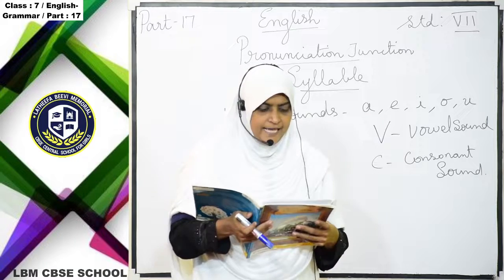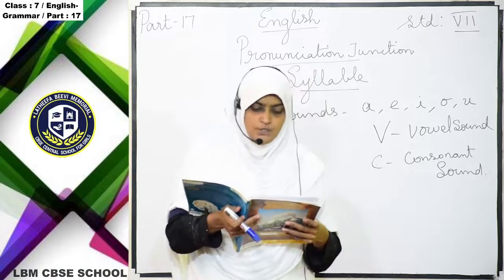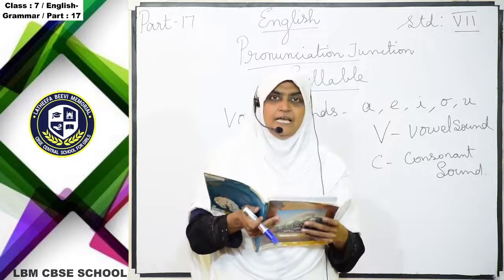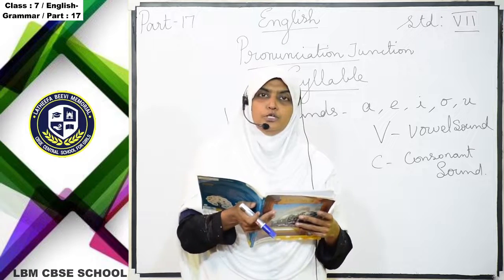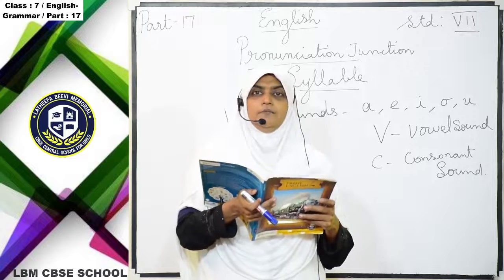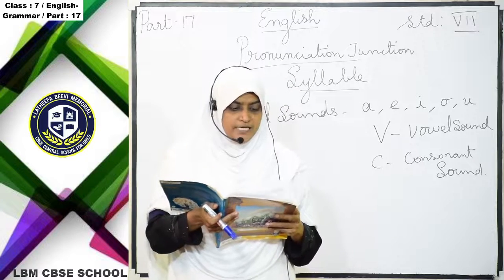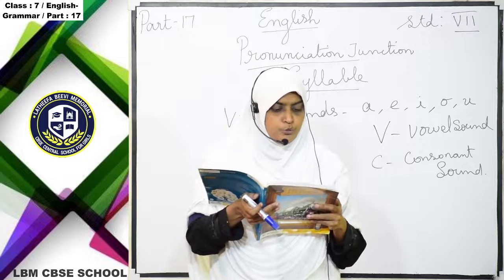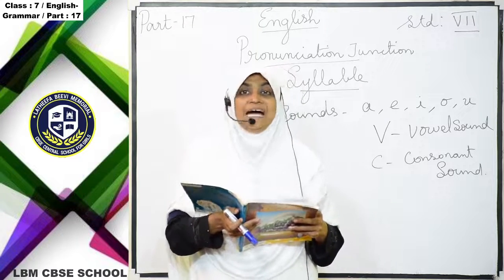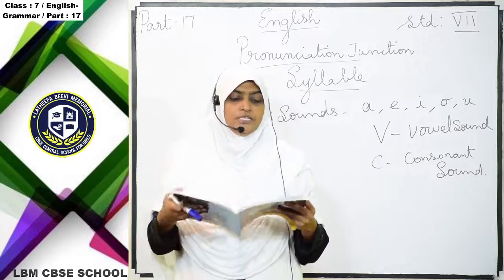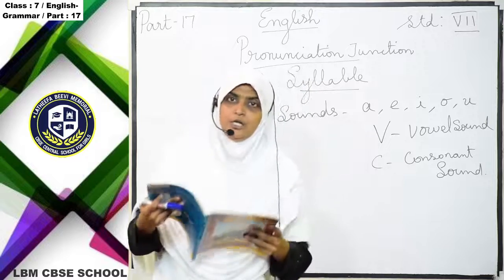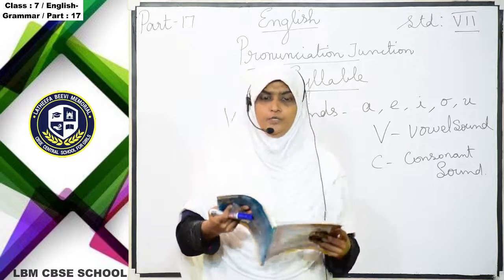A syllable can have a maximum of 3 consonant sounds before the vowel and 4 after. A syllable, as I told you, is a sound unit. You are pronouncing one word, no? Hall, fire, wisdom, like that. That is a unit of sound. In that unit of sound, the consonant sounds, the vowel sound, and again consonant sounds will come.